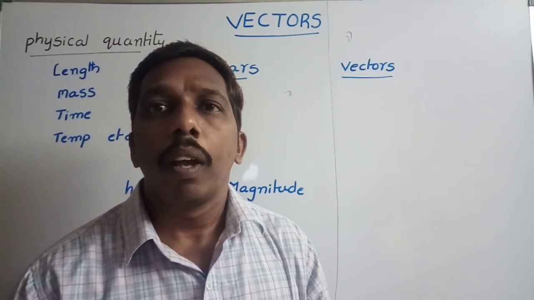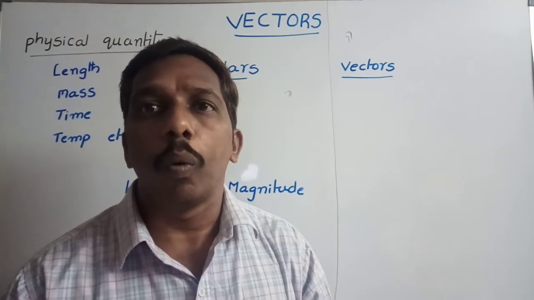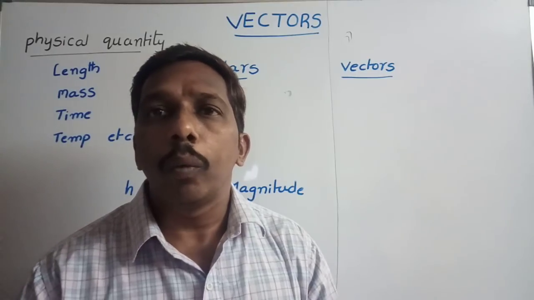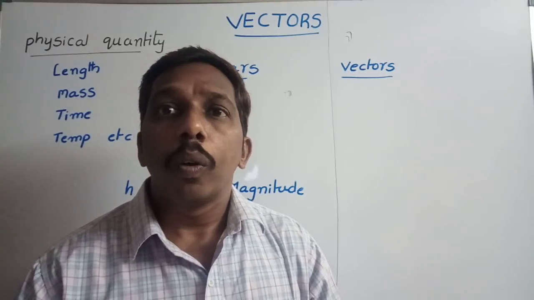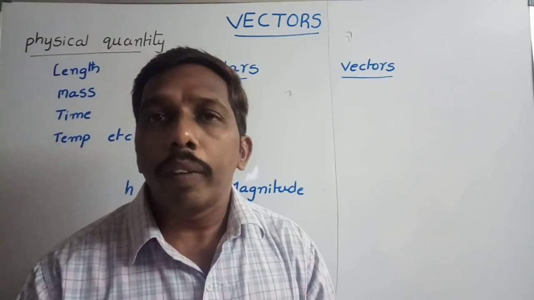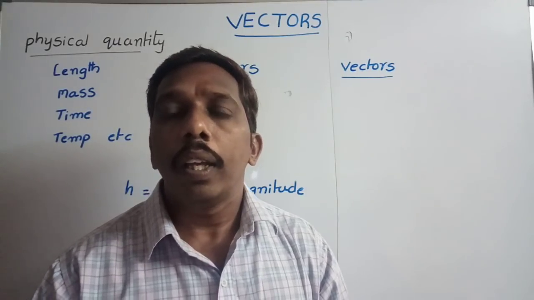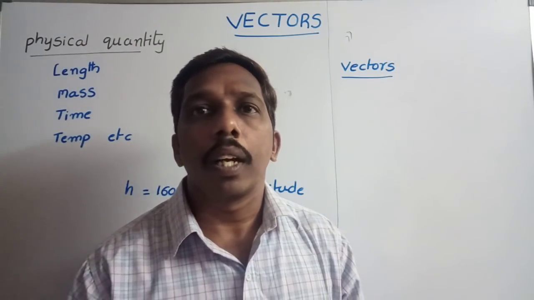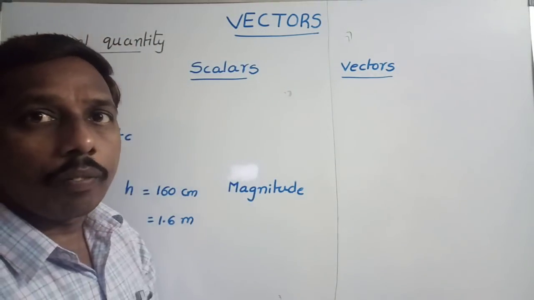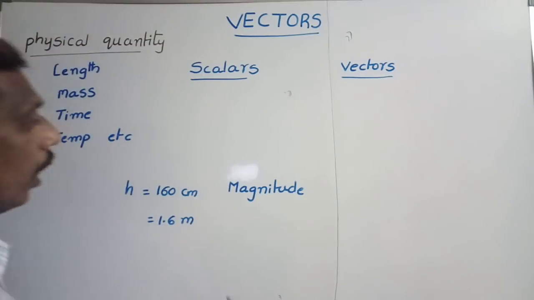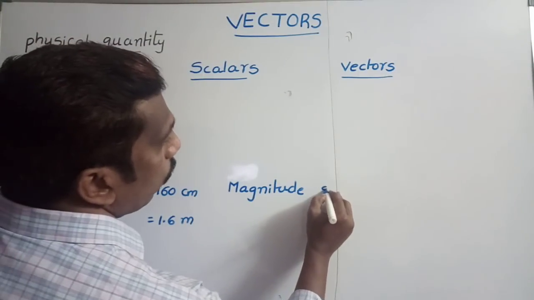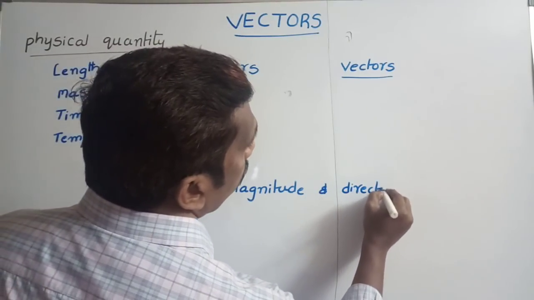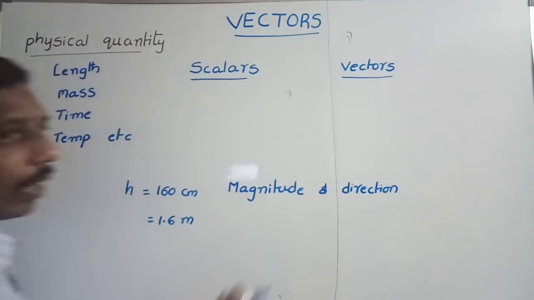For example, how far is the bus stand from your home? Maybe 2 kilometers or 1 kilometer, you can give the magnitude. But if you go in any direction, will we get the bus stand? No, only if we go in a specific direction can we get the bus stand. So to express some physical quantities, in addition to magnitude we need direction. That's why physical quantities are divided into types.